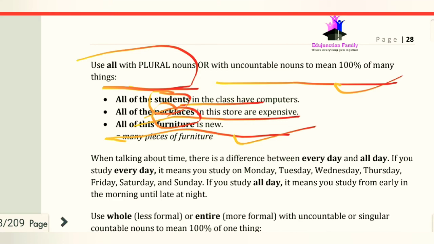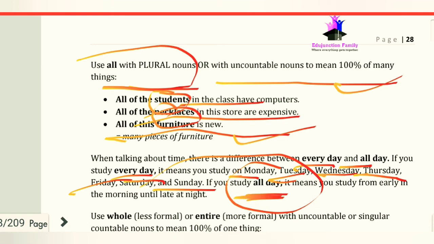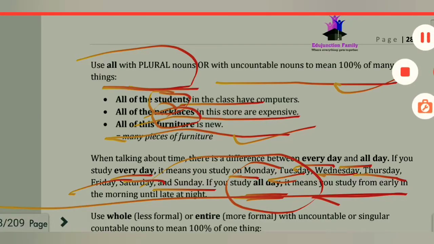If we talk about time, there is a difference between every day and all day. If you study every day, it means that you study on Monday, Tuesday, Wednesday, Thursday, Friday, Saturday and Sunday. And if you study all day, it means that you study from early in the morning until late at night.